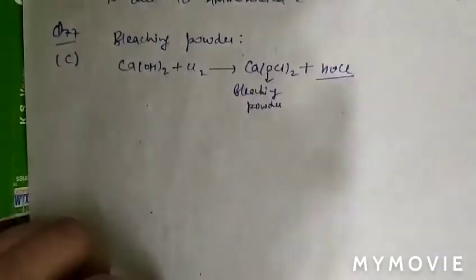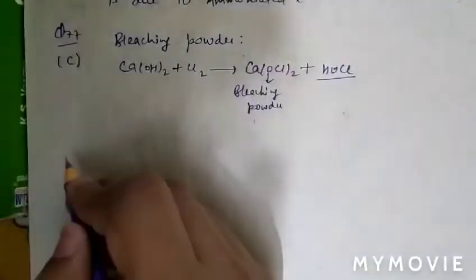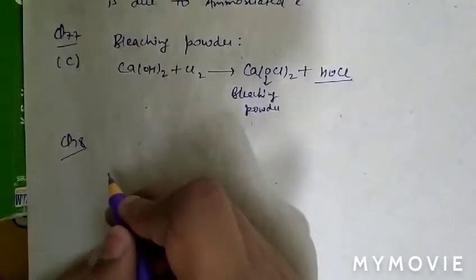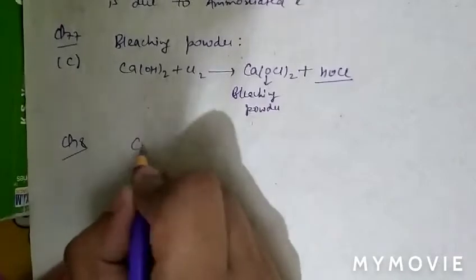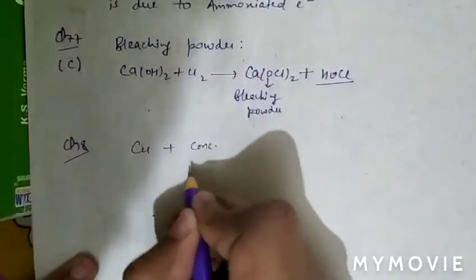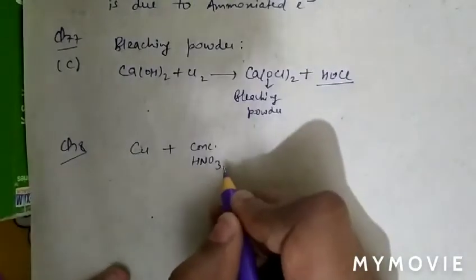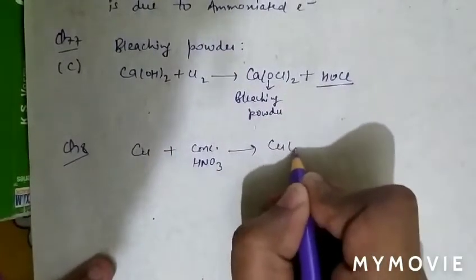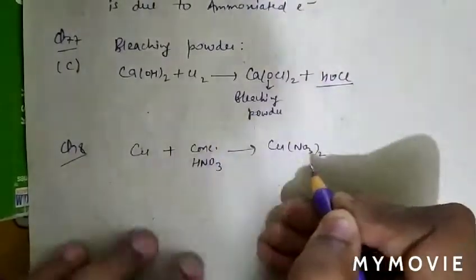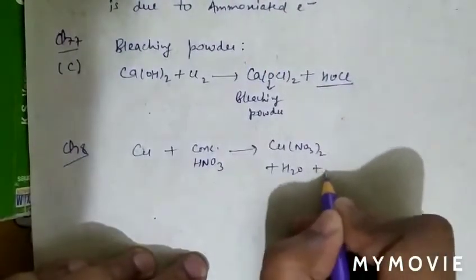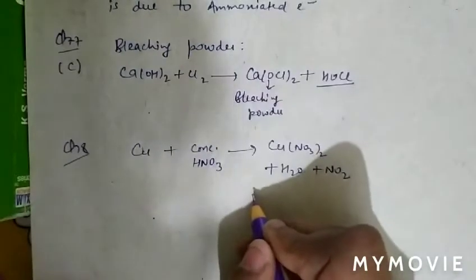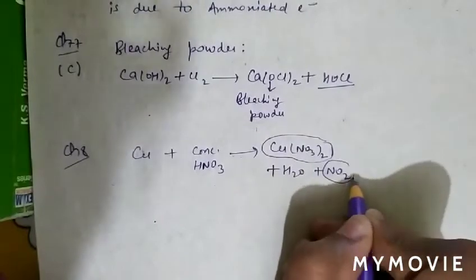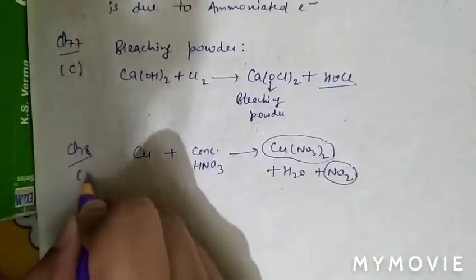See question number 78. In question number 78, the question is, when copper is heated with concentrated HNO3, it forms copper nitrate plus H2O and plus NO2. Copper nitrate with the liberation of NO2 gas. So question number 78, option C is correct.